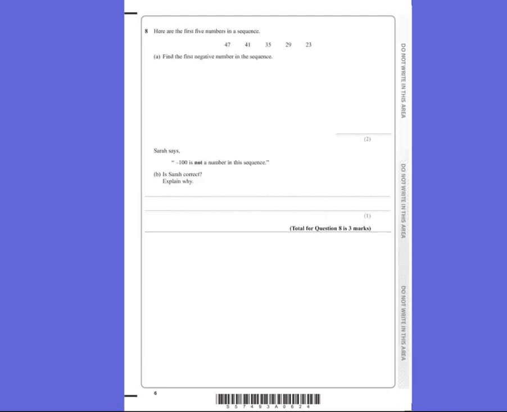Question 8. Here are the first 5 numbers in a sequence. Find the first negative number. So we can see that it's going down in 6s. So we take off 6 each time. So we take off 6 again, that would be 17. Another 6 off would be 11, then 5, and then minus 1. So the first negative number would be negative 1.